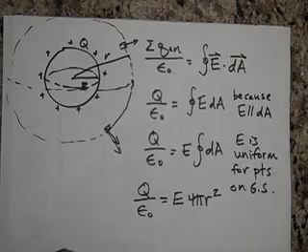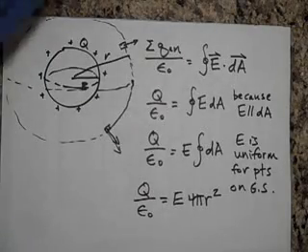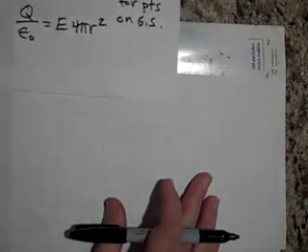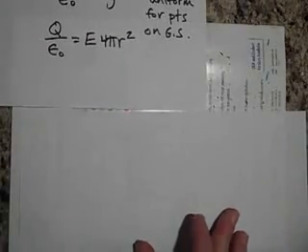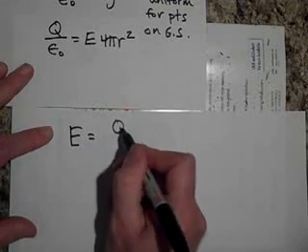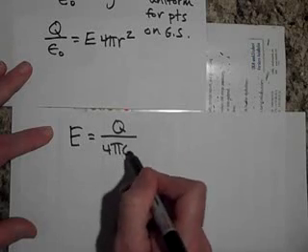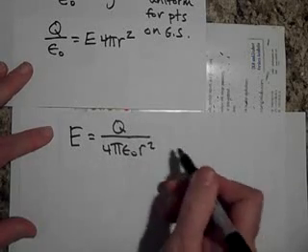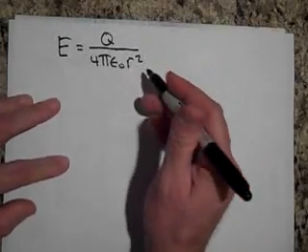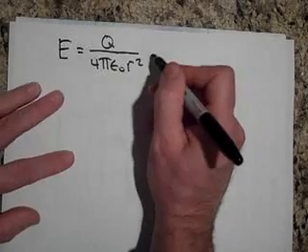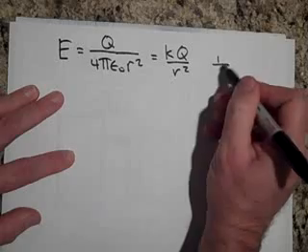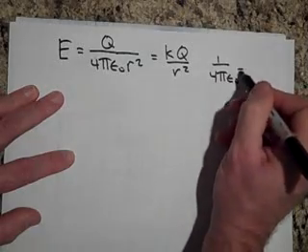All right, so now let's solve for the electric field. The electric field apparently is going to be Q over 4 pi epsilon naught r squared. Hey, that's the same as kQ over r squared, because 1 over 4 pi epsilon naught is equal to k.